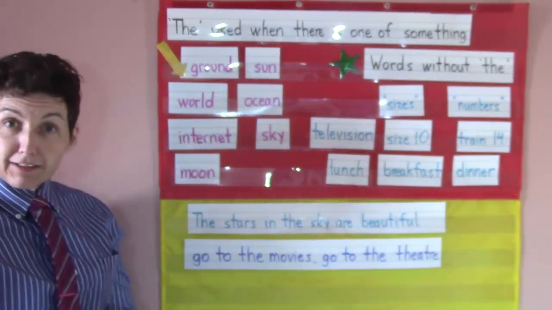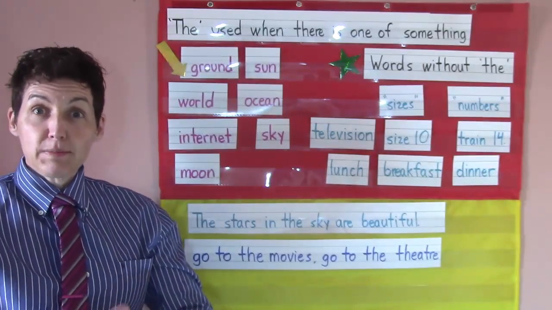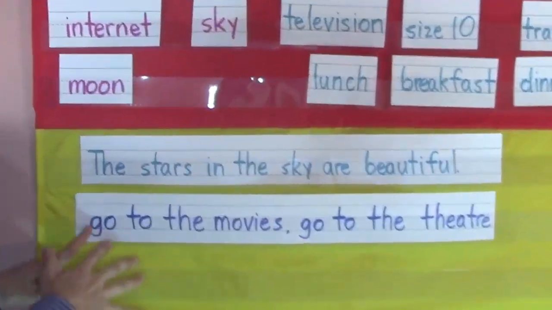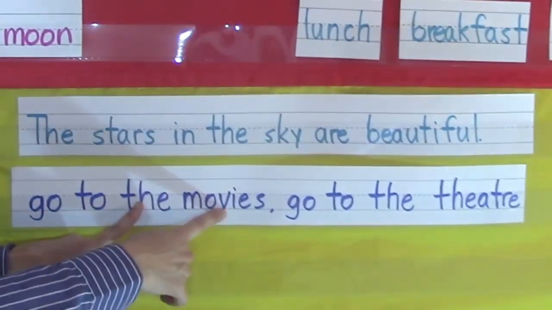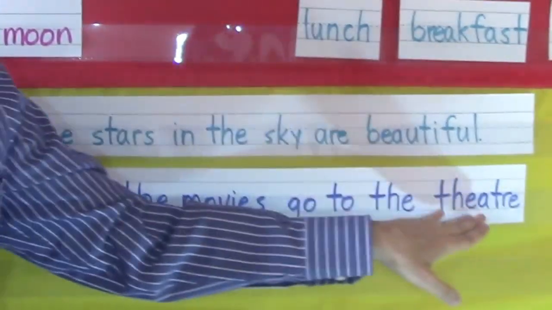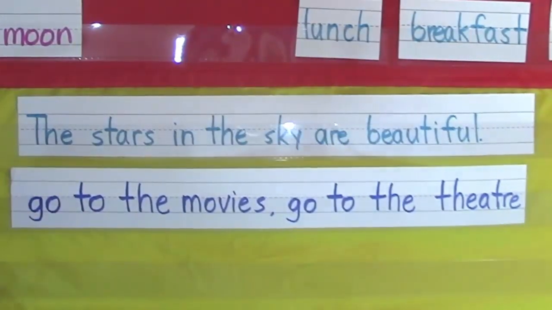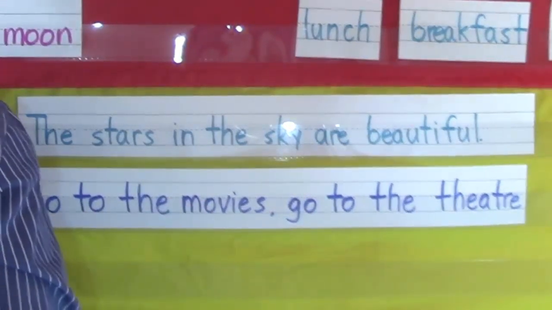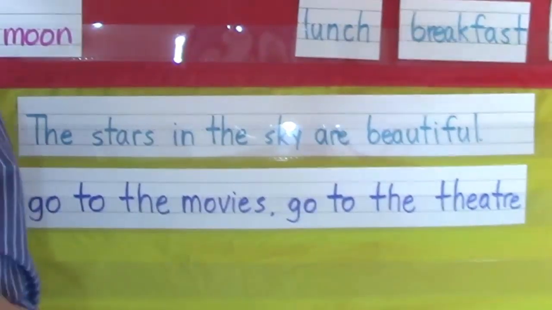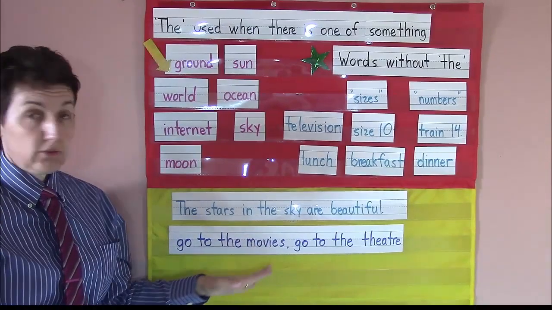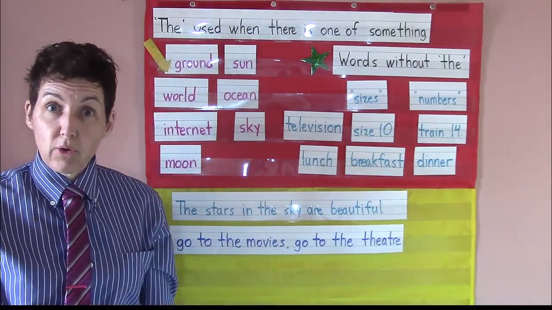Okay, finally, the next thing that you need to remember about the word "the" is we use "the" before the term movies and before the term theater. And this is important, again, because on the IELTS, when they ask you the interview questions or they ask you to agree or disagree with something, you may need to use phrases like this that can earn you points.